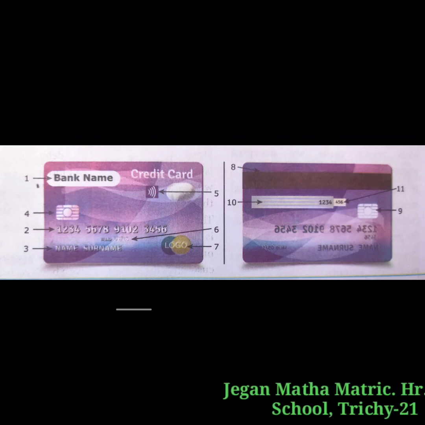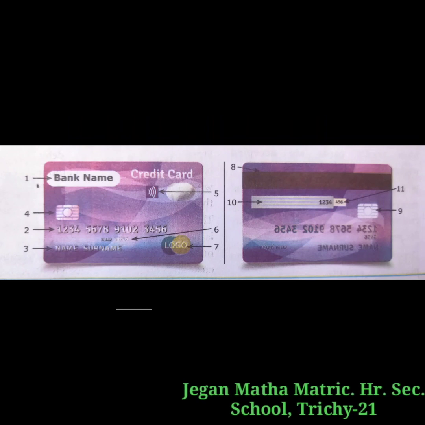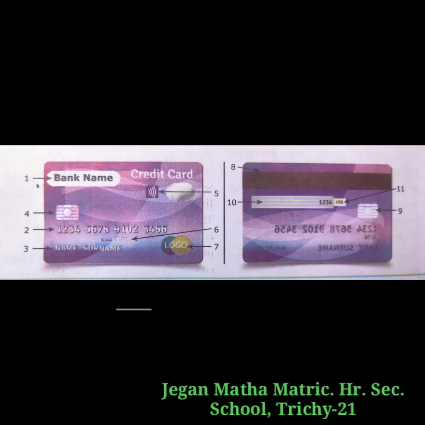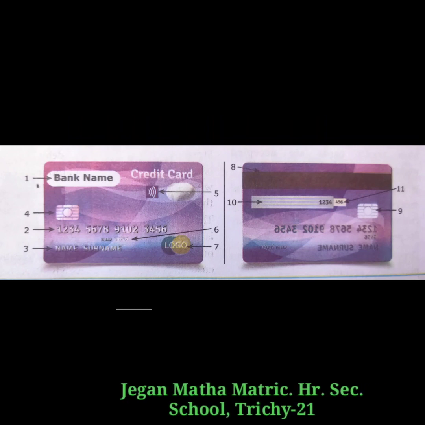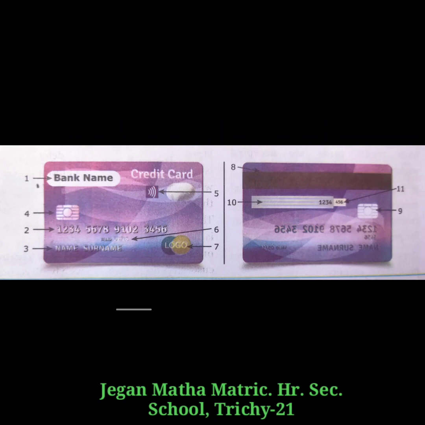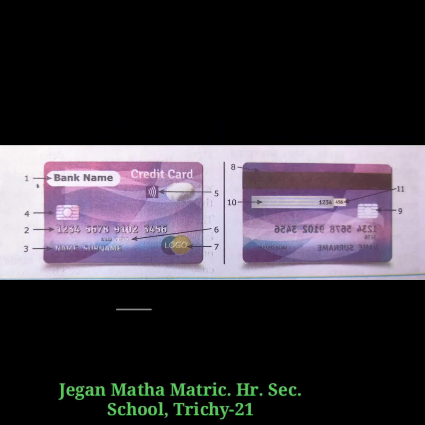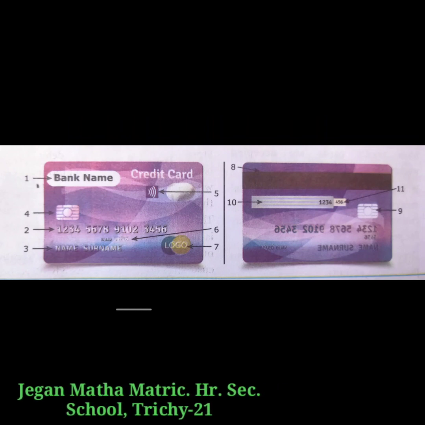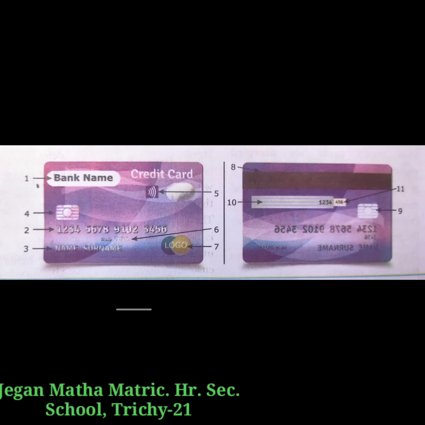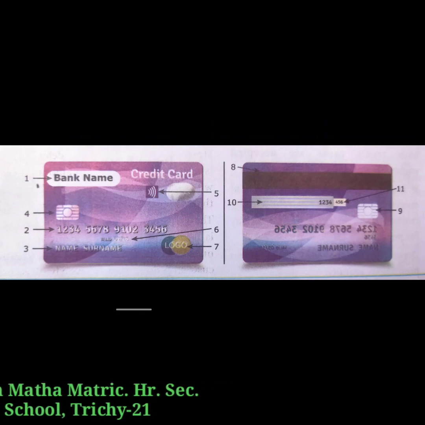The next 5 digits uniquely identify the issuing organization, and the first 6 digits together are called the issuer identifier number, that is IIN, or BIN, bank identification number. The next 9 digits are the account number. The last digit is a check digit based on the Luhn algorithm.